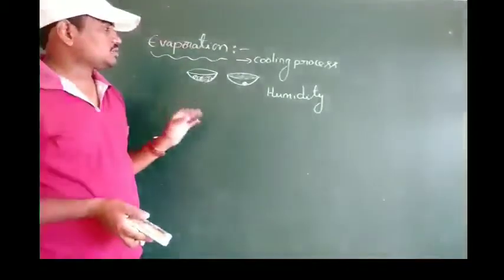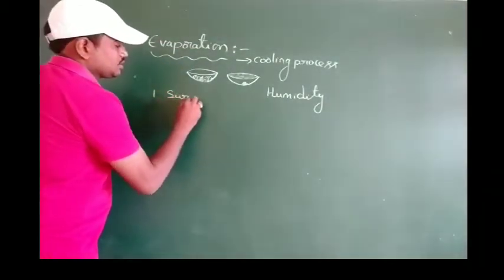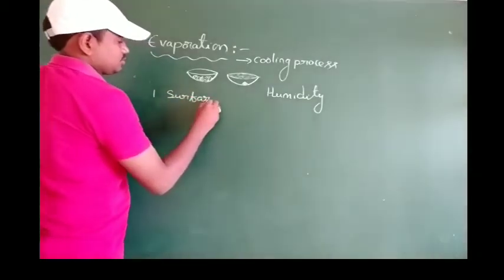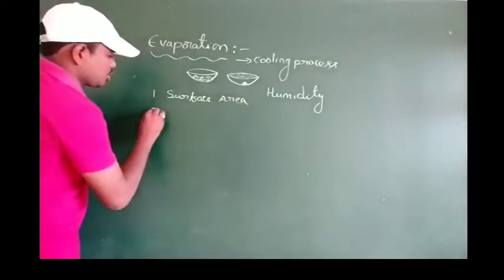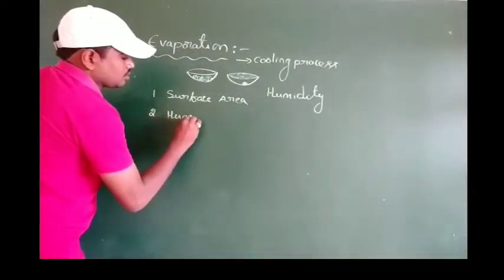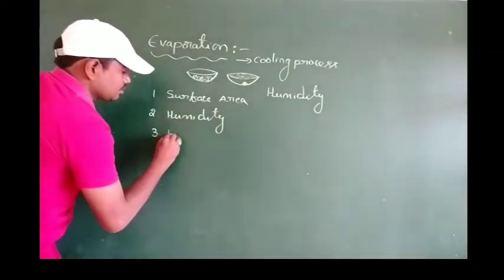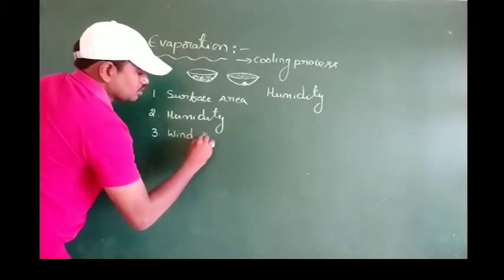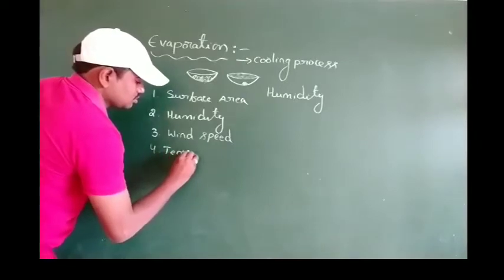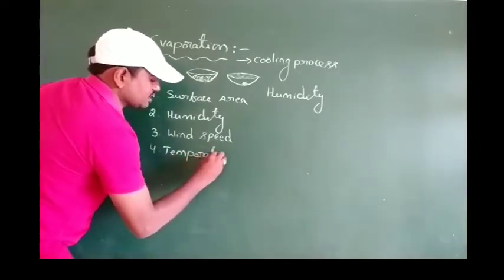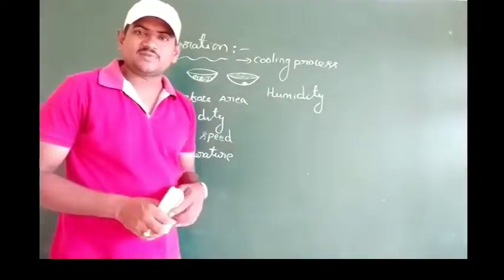So evaporation depends on 4 factors. What are those 4 factors? Surface area, humidity, wind speed, and one more thing, temperature. If the question is what are the factors affecting the rate of evaporation, we can write these 4 and explain about these 4.